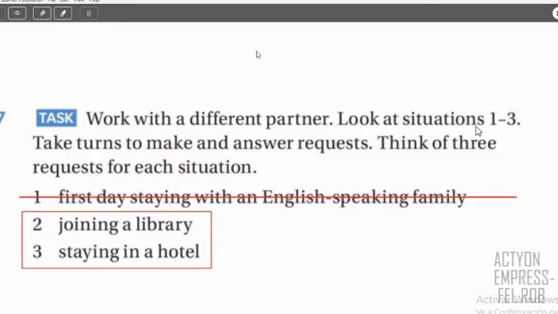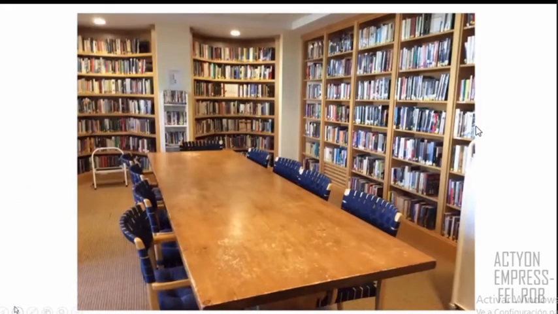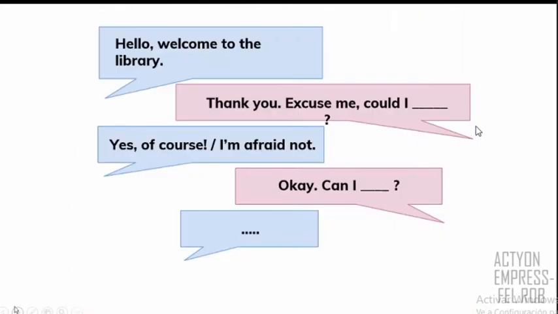And in number two, it says joining a library. Let's see, I have this picture for you. For example, imagine that you are in a library and you have to ask requests or questions. For example, you can say this, right? Hello, welcome to the library.